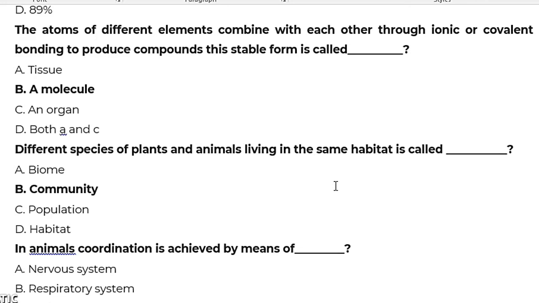It was our last MCQ. In animals, coordination is achieved by means of both A and C, that is, endocrine system and nervous system.